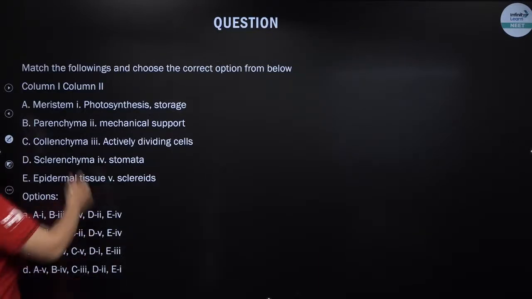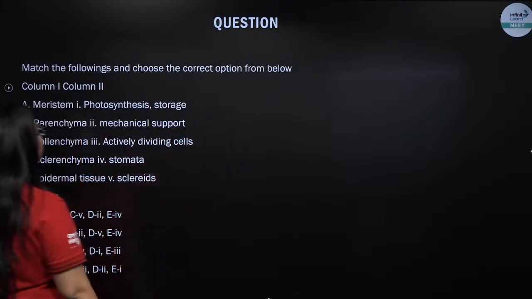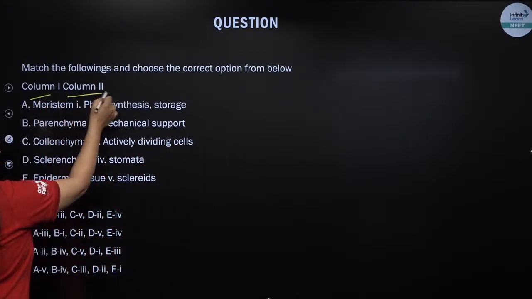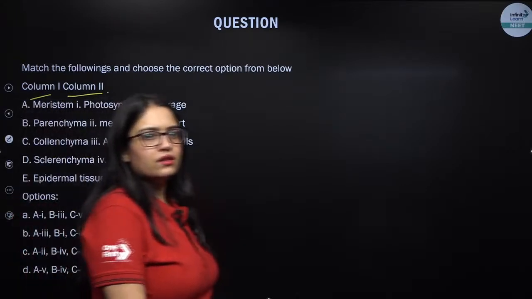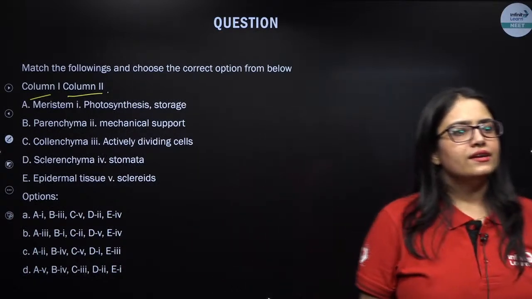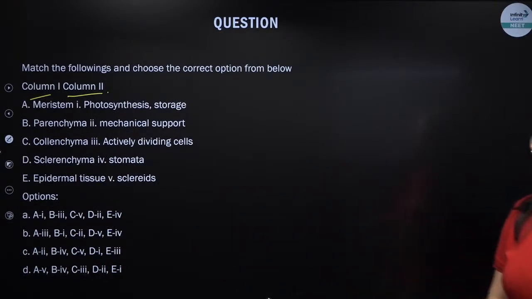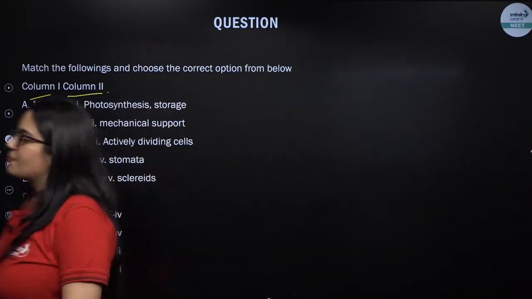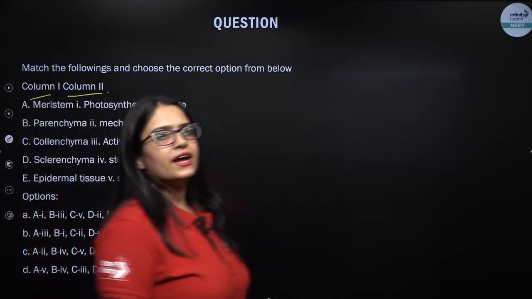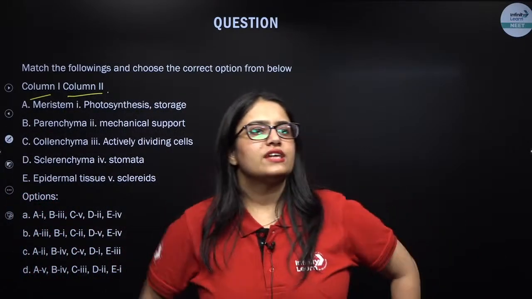Next question. Match the following and choose the correct option from below. So column 1 and column 2. Here there are different types of tissues and here their function or a structure related to it. This is a good question to revise all the important simple tissues, be it meristematic or permanent. Let us try to revise them. Come on everybody, give it a try. So W says it's B.